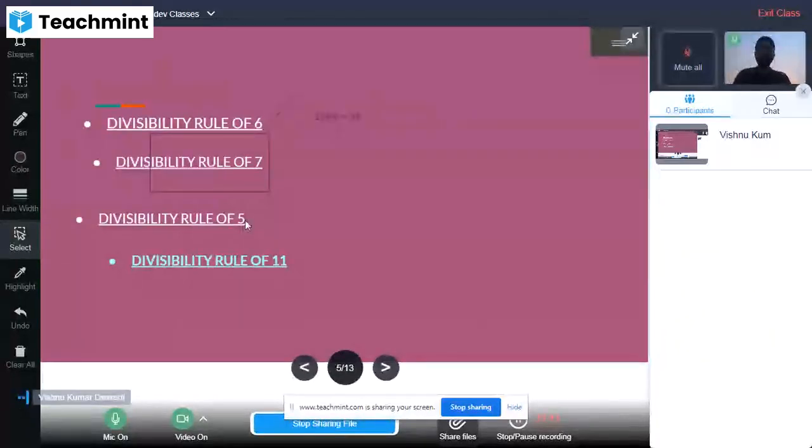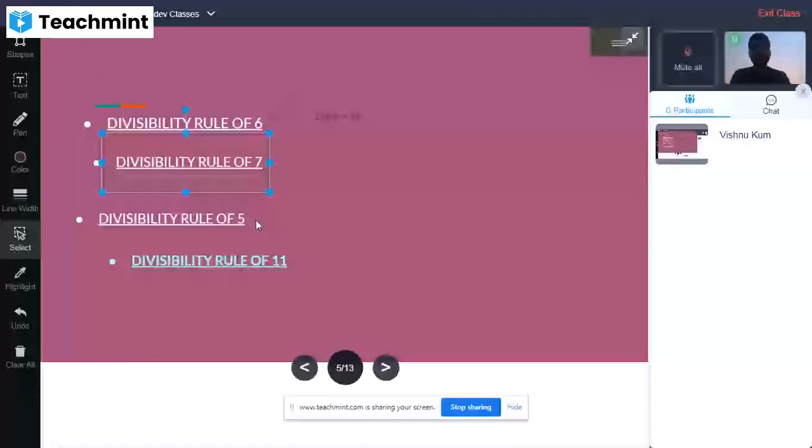In the divisibility rule of 5, we have just learned in the previous classes that if a number has 0 as the last digit, and if a number includes 5 as the last digit, it will also be divisible by 5.